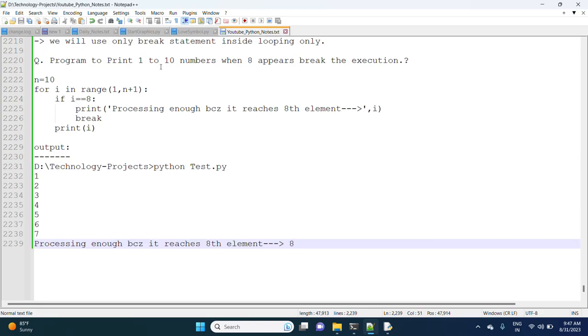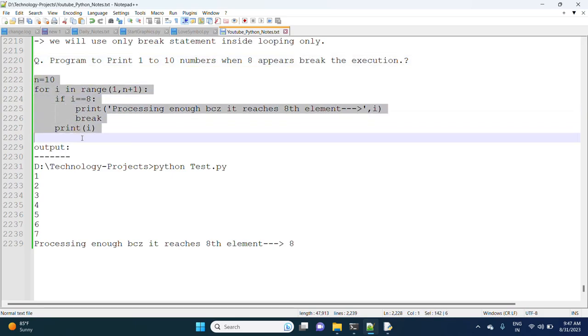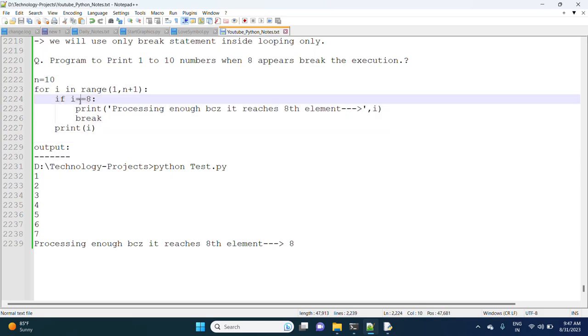Okay, the program is to print 1 to 10 numbers, and when 8 appears, we need to break the execution. With respect to that, this is the program. When it starts execution, it is going to check the condition each and every time.